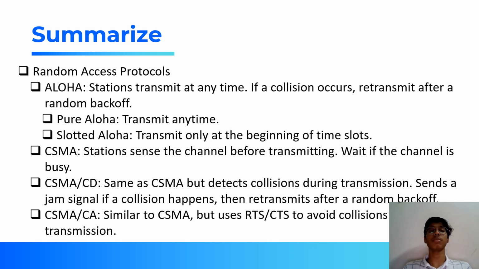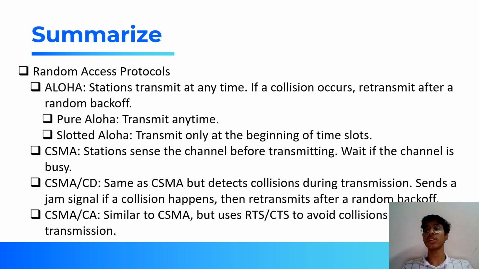Next is CSMA, carrier sense multiple access. In this, the station checks whether the channel is idle or not, and then sends the data. If it is not idle, then it will wait until the channel becomes idle. It is also of two types: one is collision detection and another is collision avoidance. Collision detection is the same as CSMA, but it detects collisions during transmission.